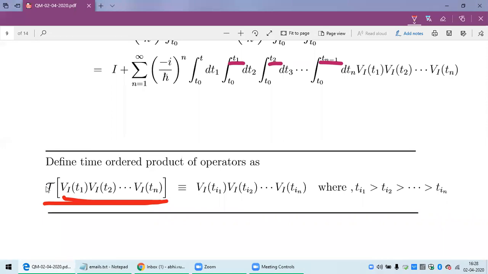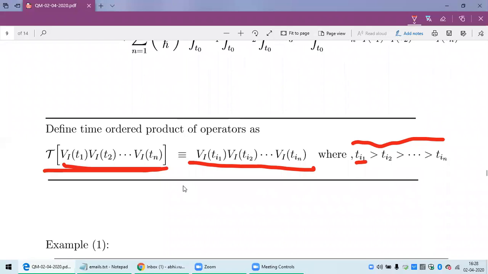T order means when you write T, this is an operation which rearranges this product in this form, where the earlier times are written on the extreme right and the future times are written on the extreme left. So you arrange the product in order of decreasing time argument. When you do that, that is called time ordering.